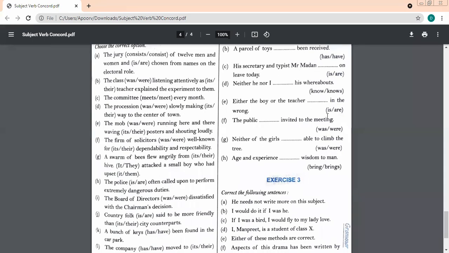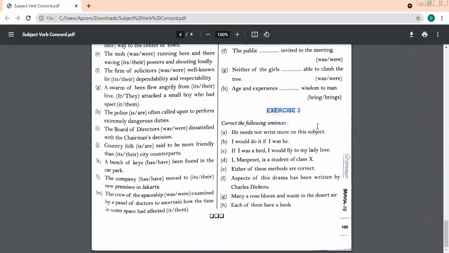Very good, Mehika. This is what I want. I want everybody to participate. Well done, Mehika. Very nice. Yes, next. A bunch of keys. The company has moved to its new premises in Jakarta. Good, Mehika. Now the last one, who will speak?